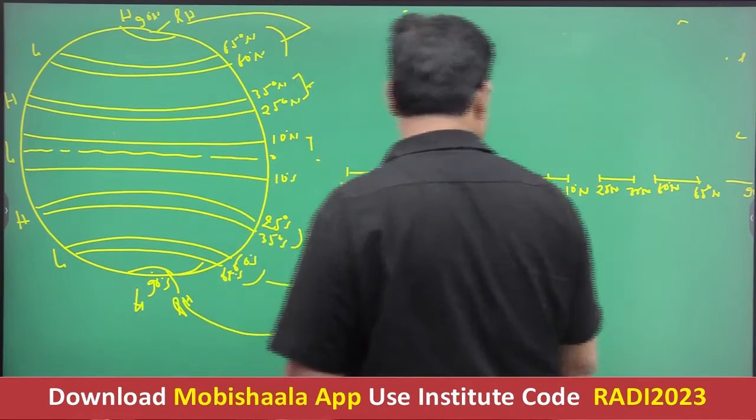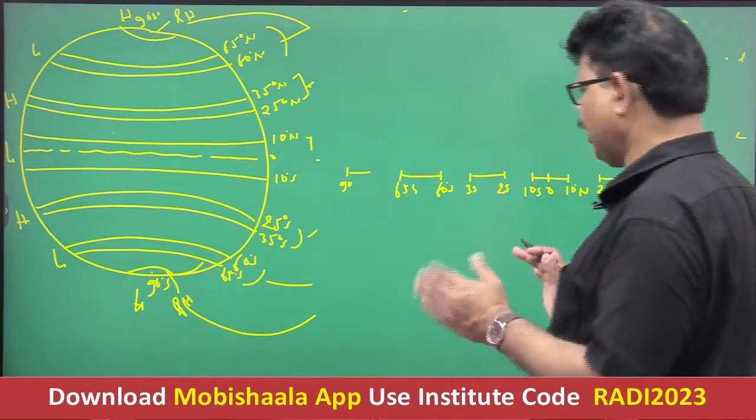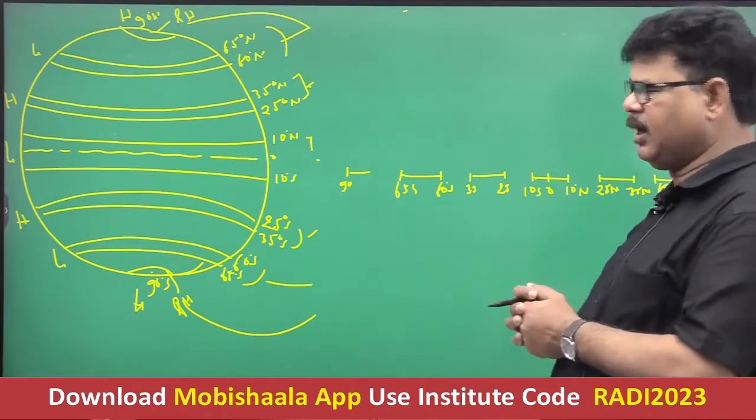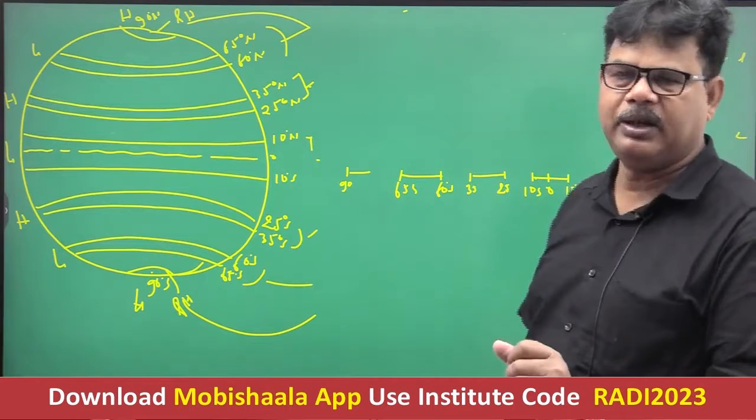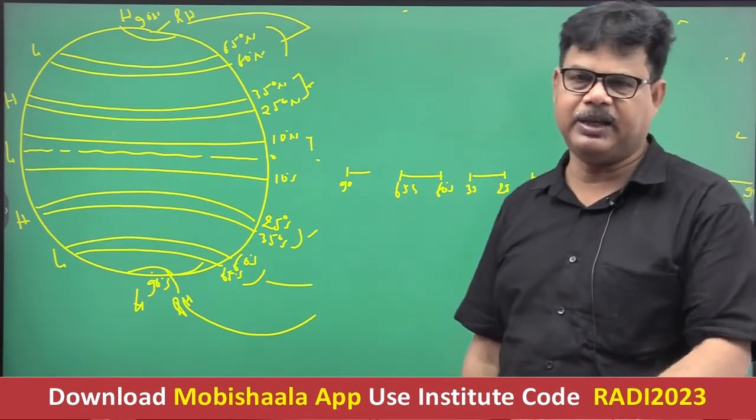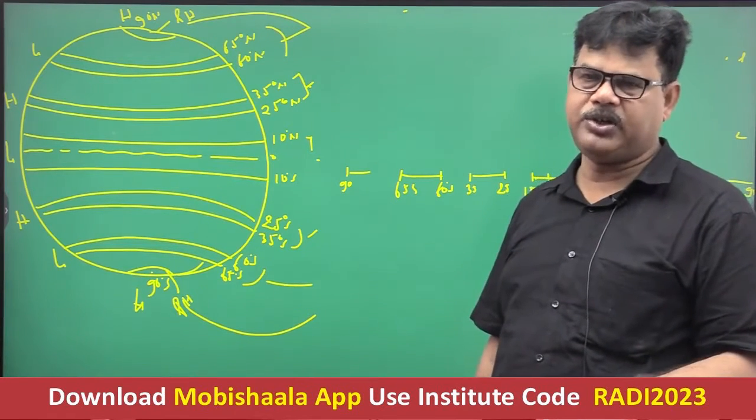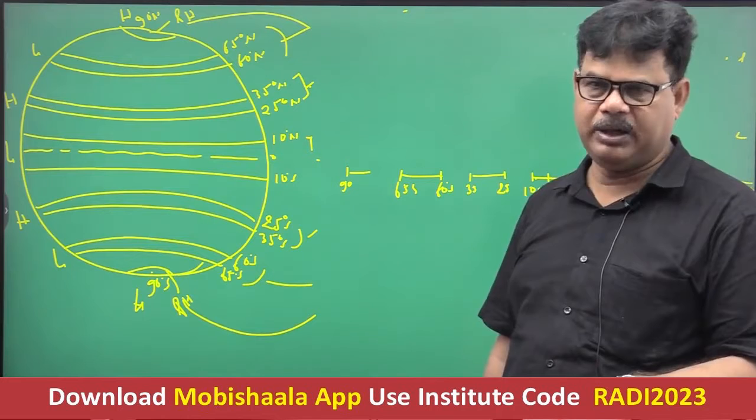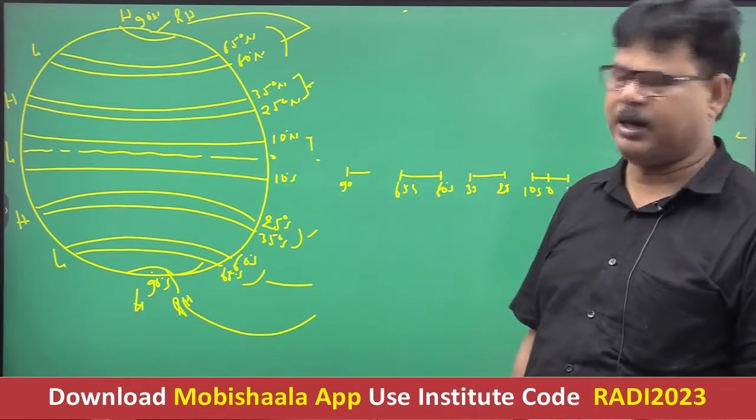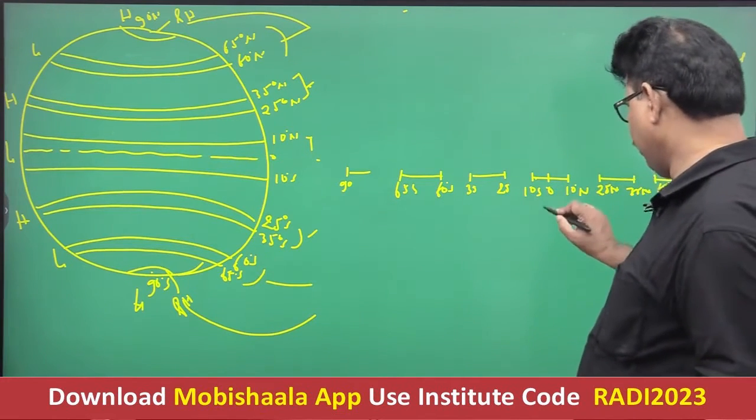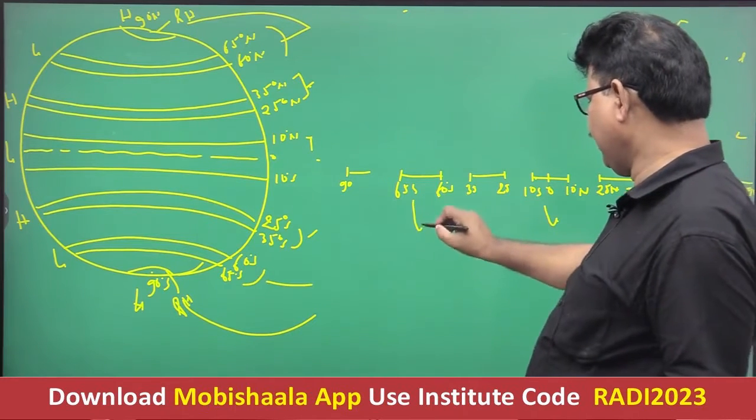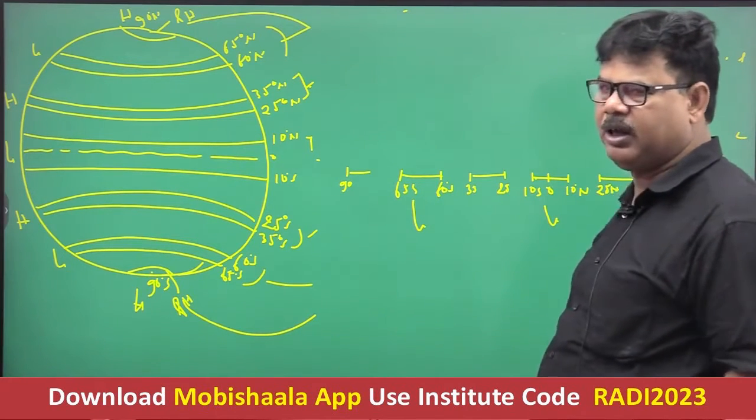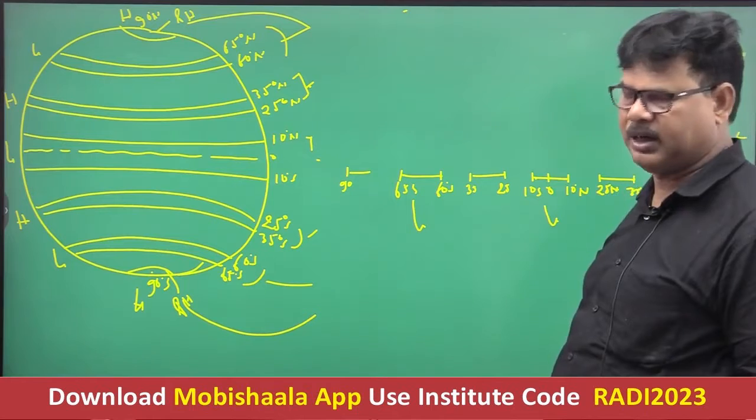So you see what happened. What causes the formation of low pressure and high pressure? I have said that when there occurs upliftment of the air, then low pressure is created, and if there occurs a descending column of air current, then it causes high pressure. You see, this is low pressure, this is low pressure, this is low pressure. Certainly they are associated with the ascending column of air current.